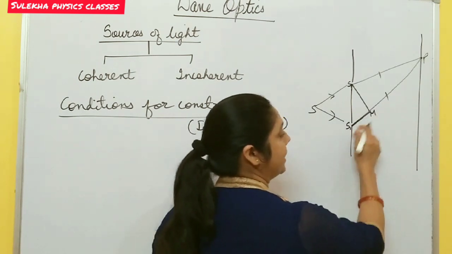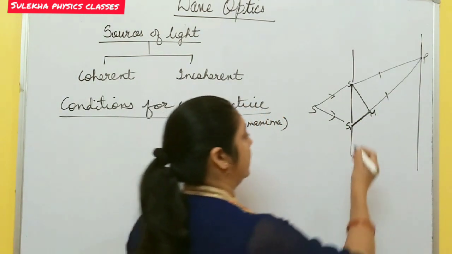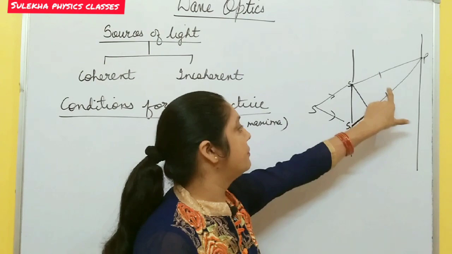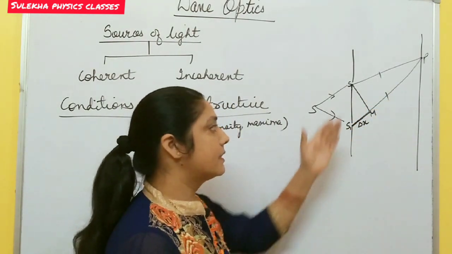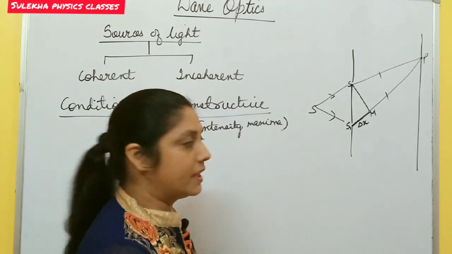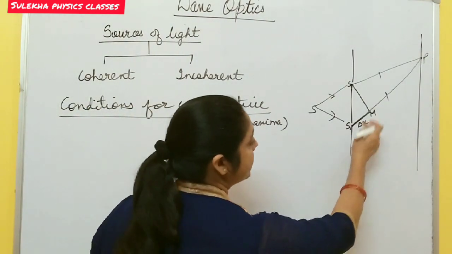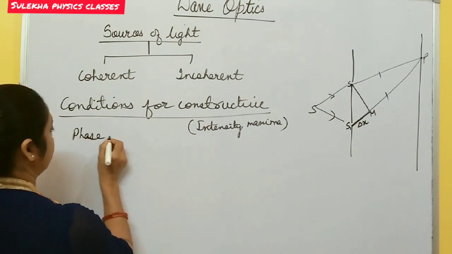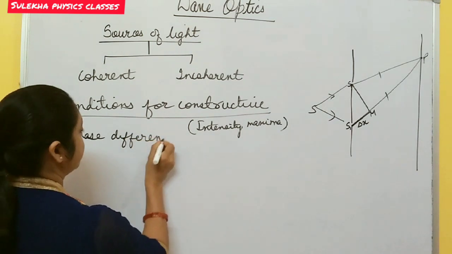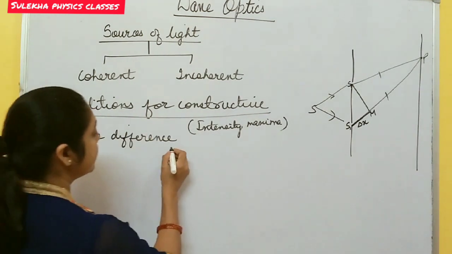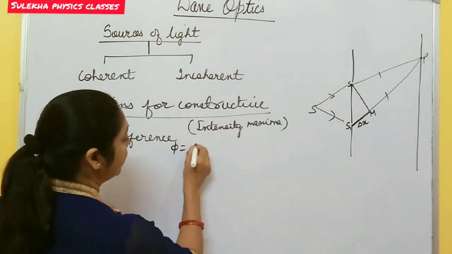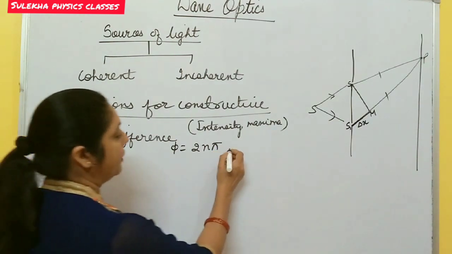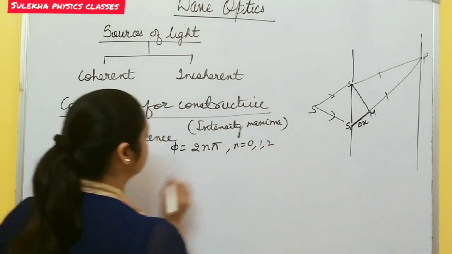This is the path difference. Suppose S1M is the path difference denoted by delta x, and due to this path difference there is a constant phase difference between these two sources, and hence interference patterns are formed on the screen. So what is the value of this path difference and phase difference? First, phase difference. What is the condition for phase difference in case of constructive interference? This phi equals 2n pi, an even multiple of pi, where n equals 0, 1, 2,